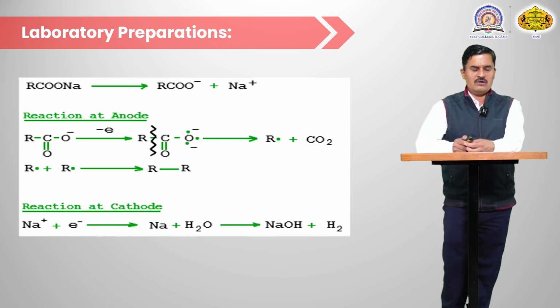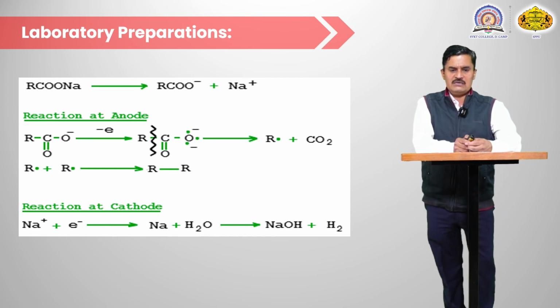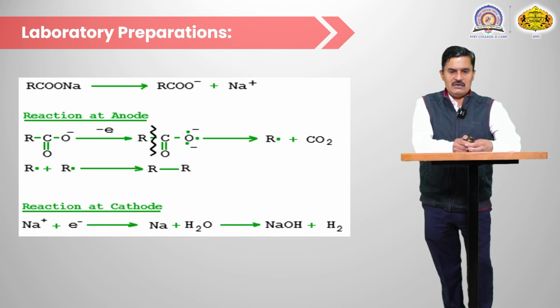The reaction at the cathode is sodium plus electron giving sodium metal, and sodium plus H2O gives NaOH plus H2. So this reaction takes place at the cathode. So electrolysis of the sodium salts of carboxylic acids gives the corresponding alkane.